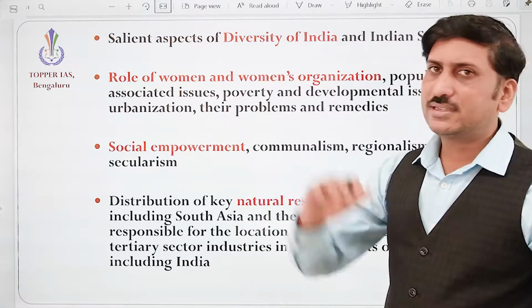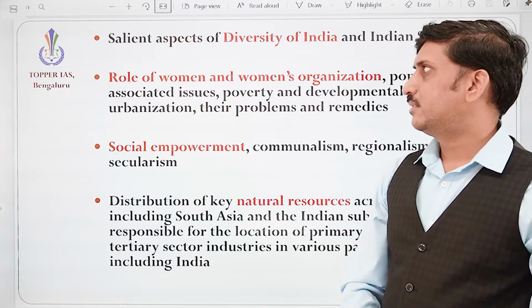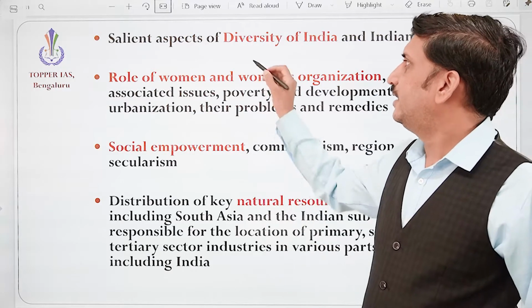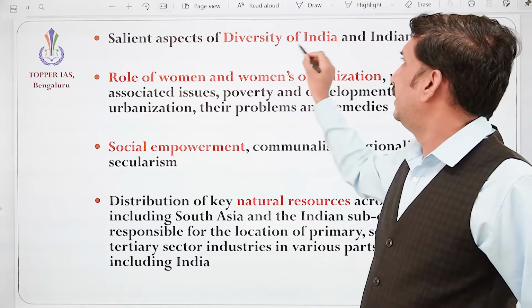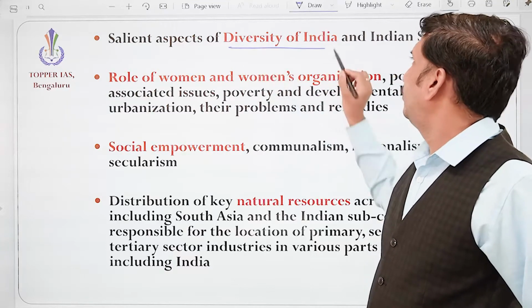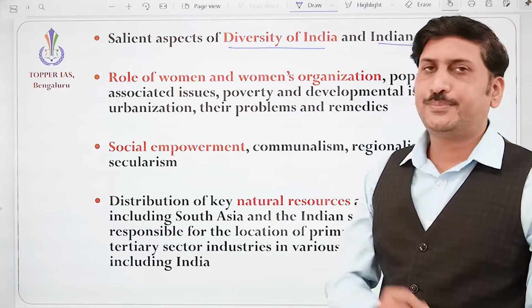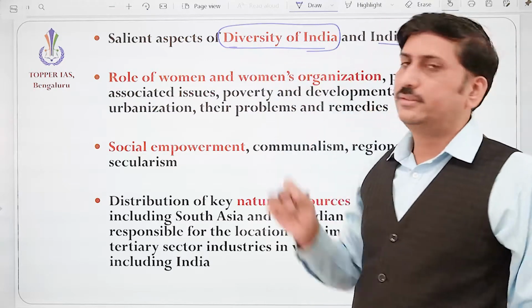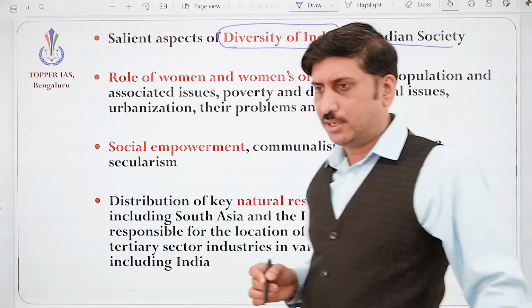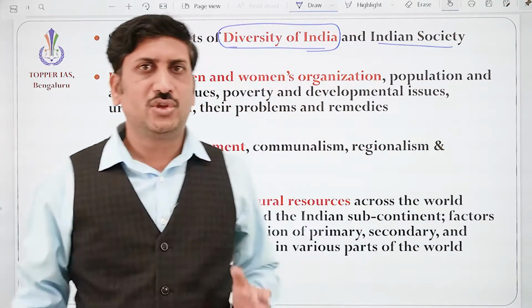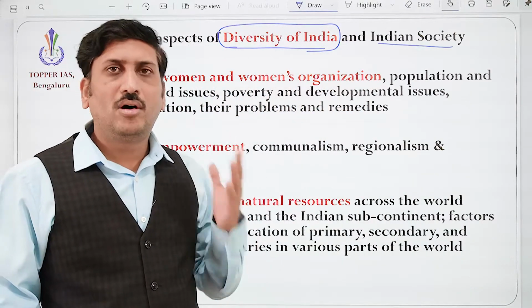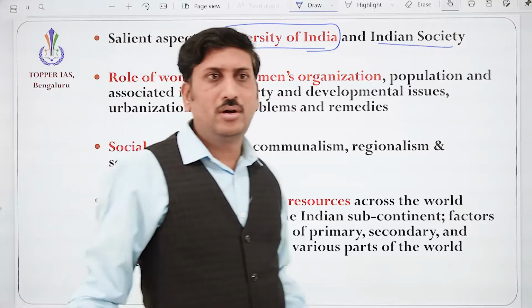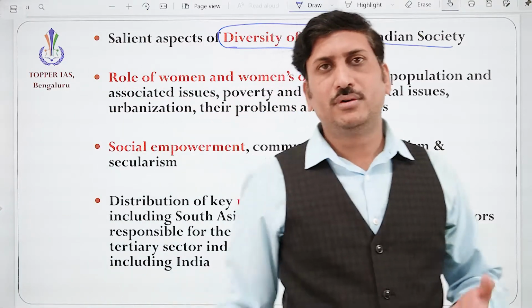So first we'll understand what is there in this syllabus on society. Okay, salient aspects of the diversity of India and Indian society. We all know Indian diversity, either with respect to food culture or dressing sense or languages or the type of head in the family.